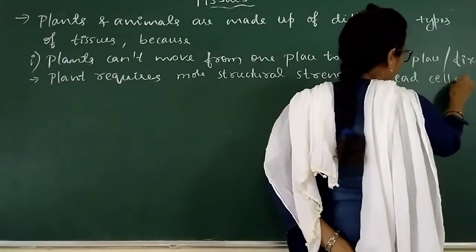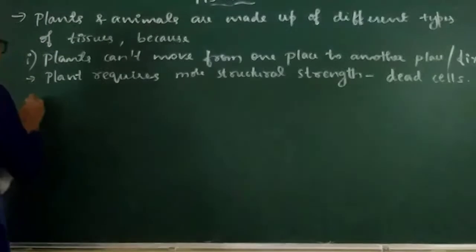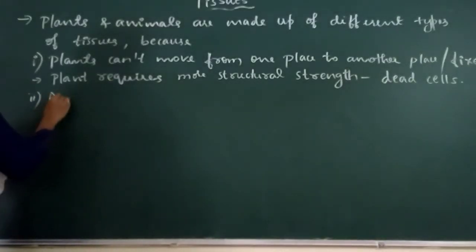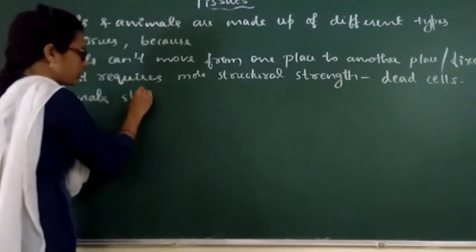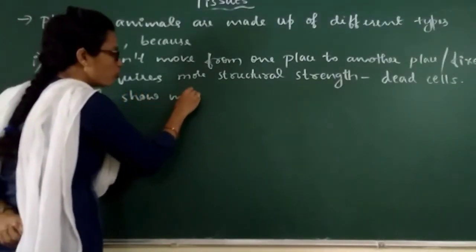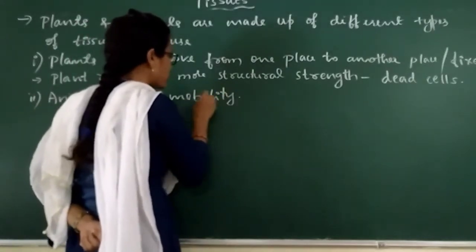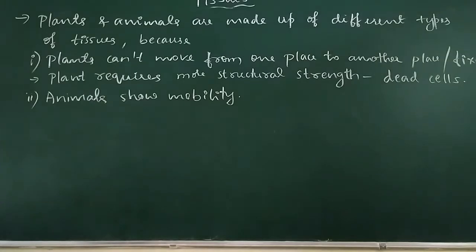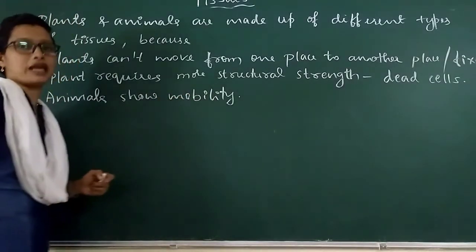Whereas animals show mobility. Mobility means movement. Animals can move from one place to another place.